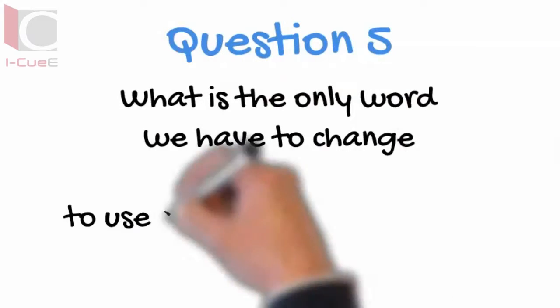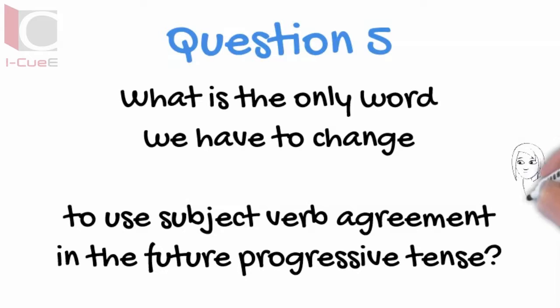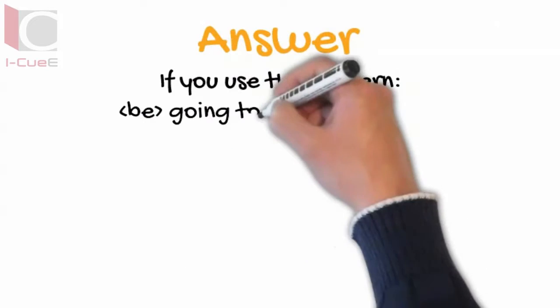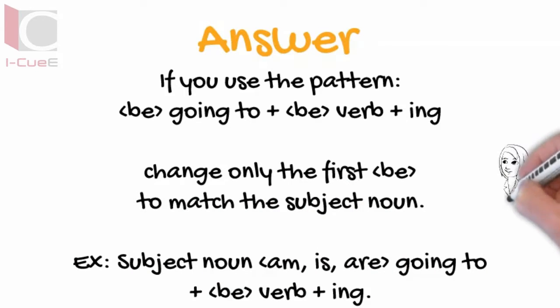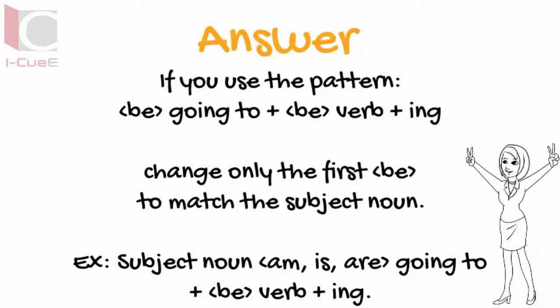What is the only word we have to change to use subject-verb agreement in the future progressive tense? If you use the pattern be going to plus be verb ing, change only the first be to match the subject noun. Example, subject noun, am is are, going to, plus be verb ing.